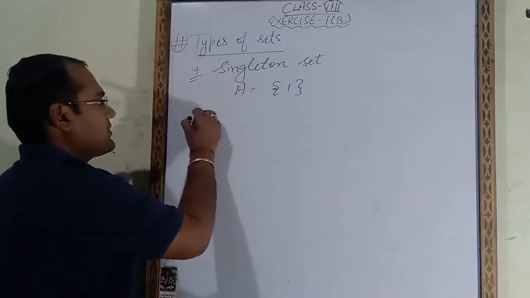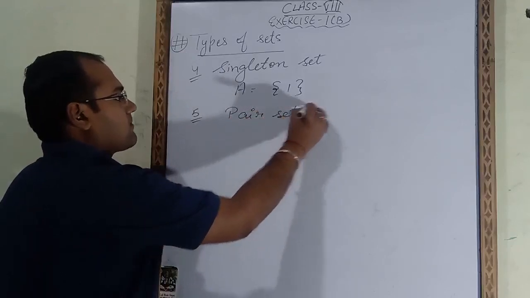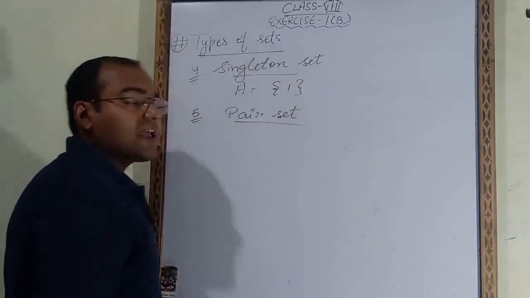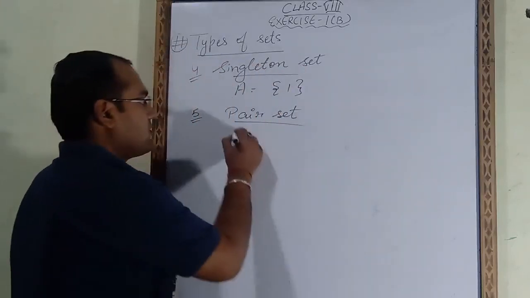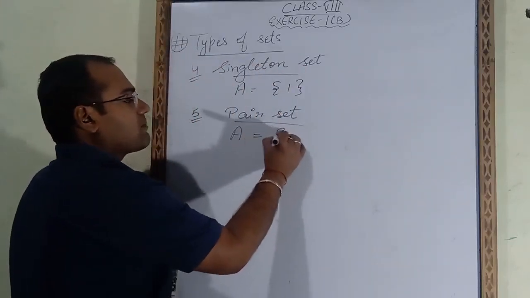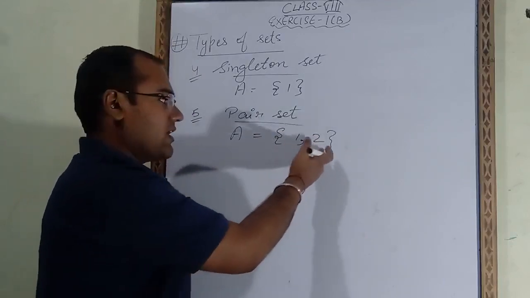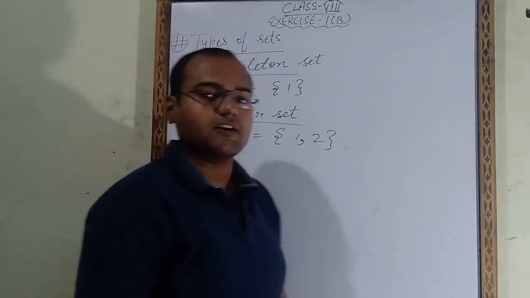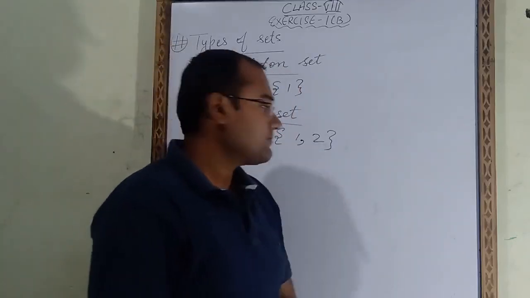Now the fifth type is the pair set. Pair means 2. So those sets in which 2 elements are there, we will call a pair set. An example is set A, which is 1 and 2. So how many elements are there? 2 elements are there. That's why we will call it a pair set.